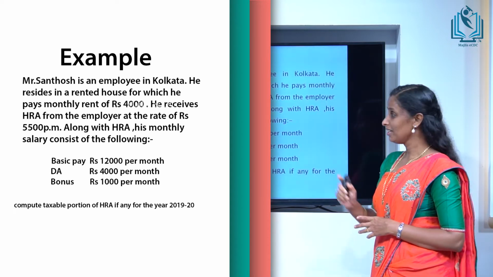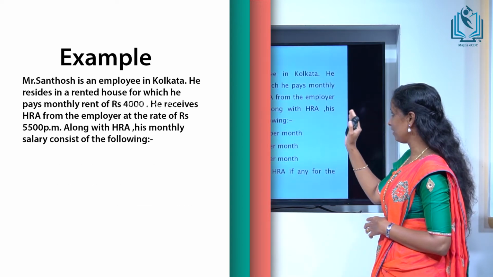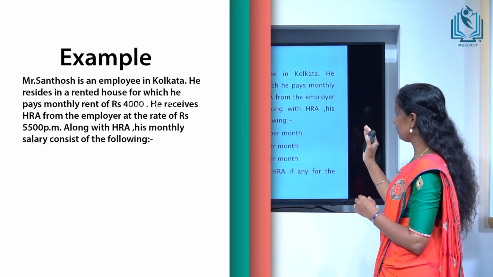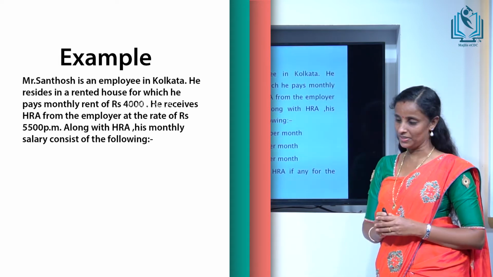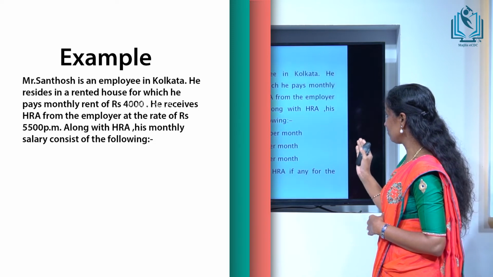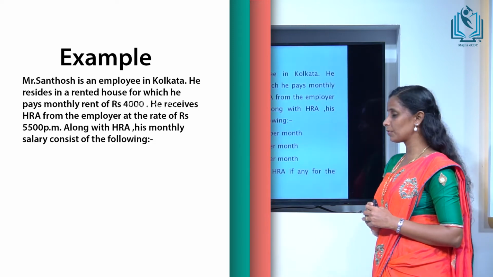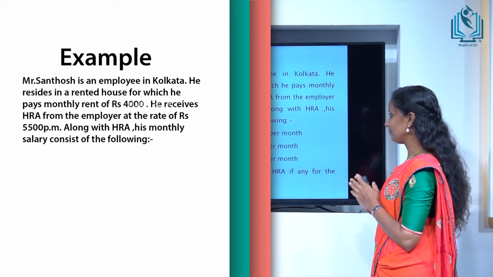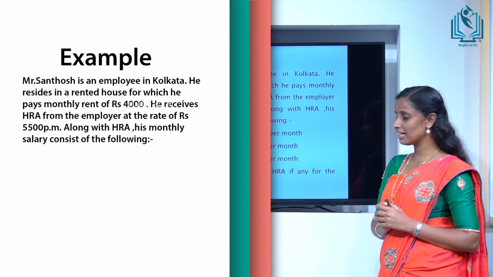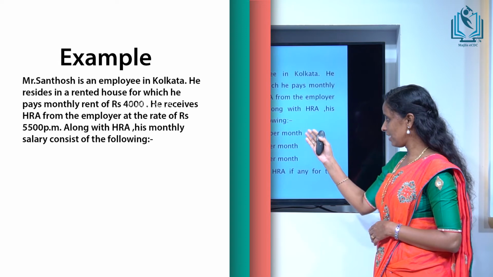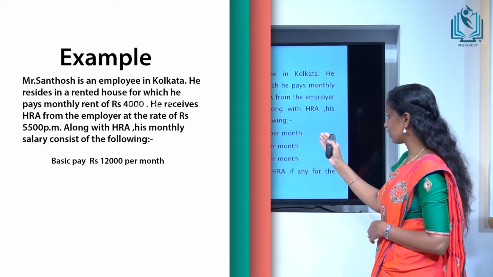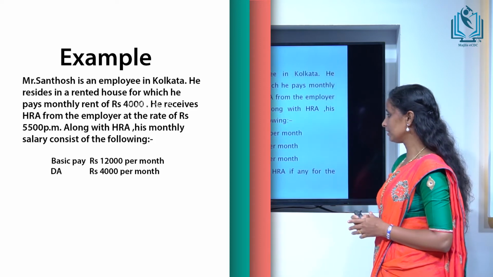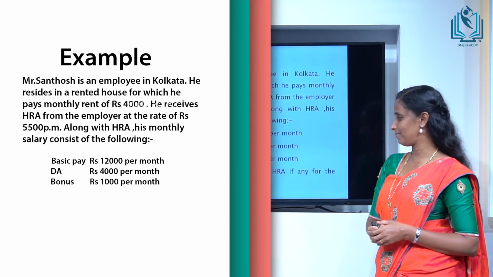In our example, Mr. Santosh is an employee in Kolkata. He resides in a rented house for which he pays monthly rent of rupees 4,000. He receives HRA from the employer at the rate of rupees 5,500 per month. Along with HRA, his monthly salary consists of the following: basic pay rupees 12,000 per month, DA rupees 4,000 per month, bonus rupees 1,000 per month.